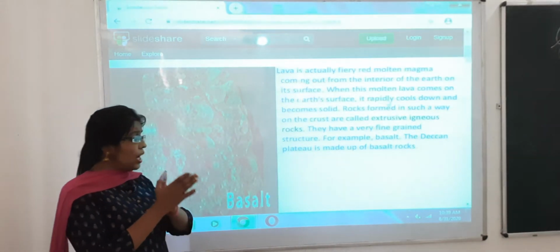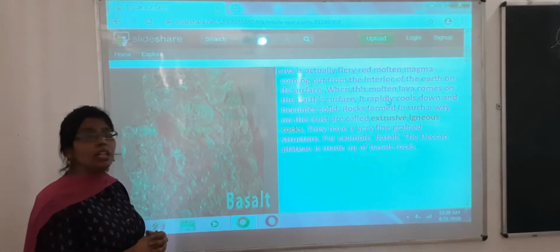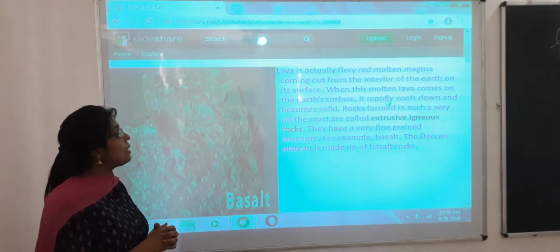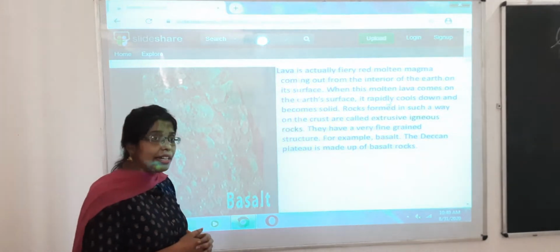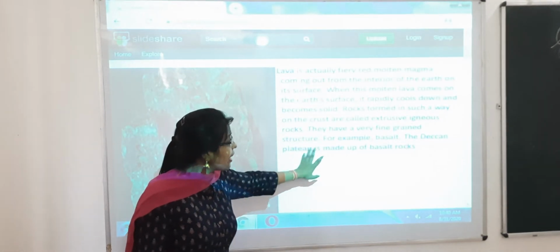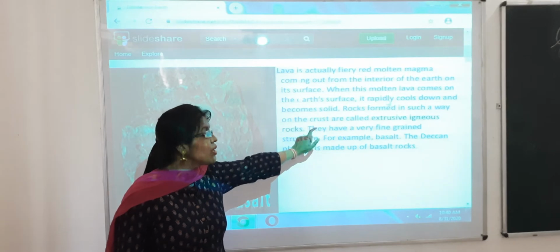And the Deccan Plateau, as you have studied among the different physiographic forms, such as mountains, plateaus, oceans, islands and deserts. In the Deccan Plateau you will see that the kind of rock formed is basalt rock, which is an extrusive igneous rock.